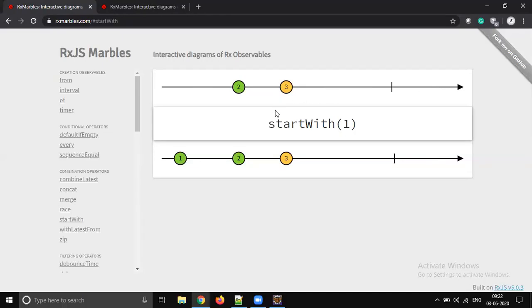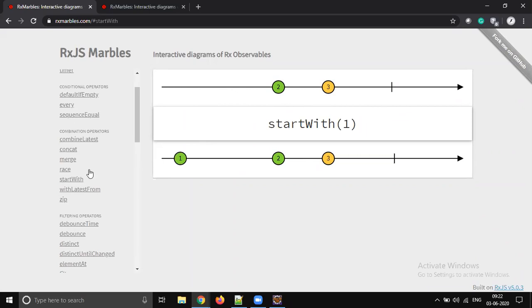The mobile app is much better than this web app because you can add more data to these marbles. If it is a web application, we have to play only with the marbles they provided. But when it is a mobile application, you can add some more marbles here.